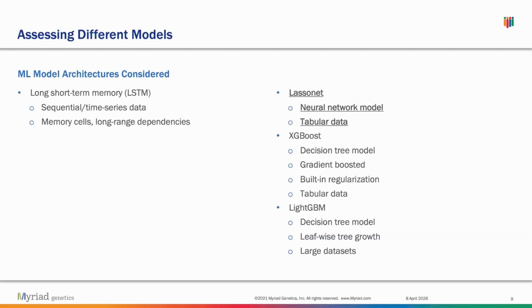The main takeaway is that all 3 of them seem to be really good with the type of data that we were using for DeepCAH. However, after many rounds of training and retraining and analyzing ML metrics, we ultimately decided that LessONet was the best option to move forward with our new model.